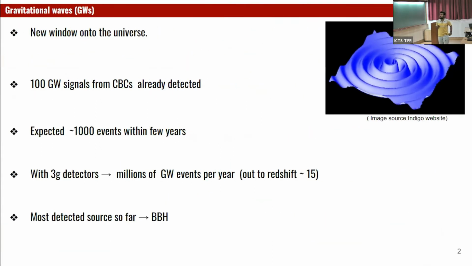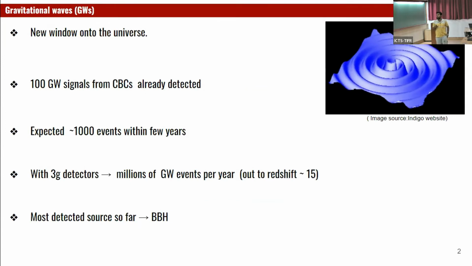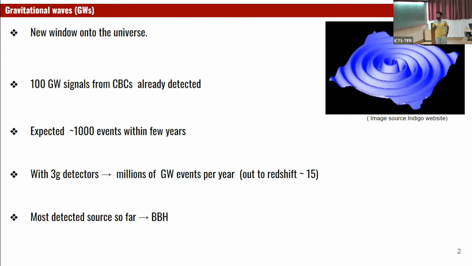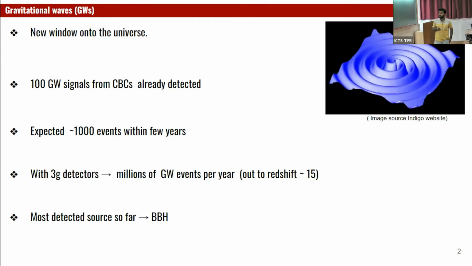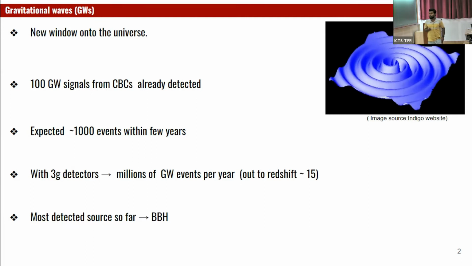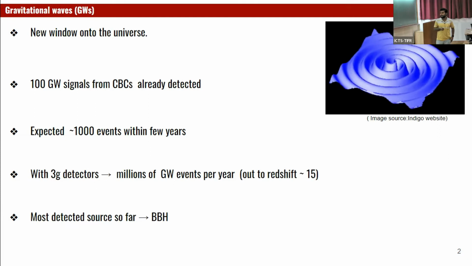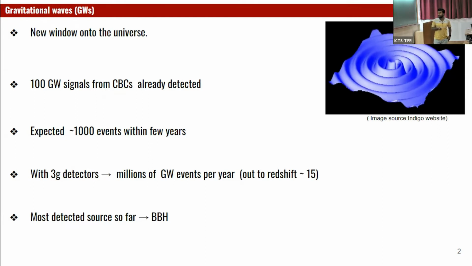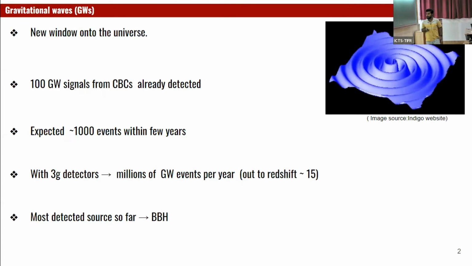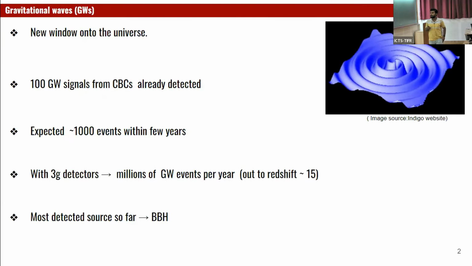So gravitational waves are a completely new window onto the universe, and so far hundreds of GW signals from compact binary coalescence have already been detected, and we expect thousands of events to be detected within a few years. And with 3G detectors like Cosmic Explorer and Einstein Telescope, we expect millions of GW event detections per year out to redshift 15. So far most of the detected sources are BBHs, binary black holes.